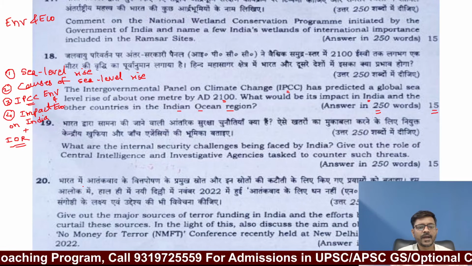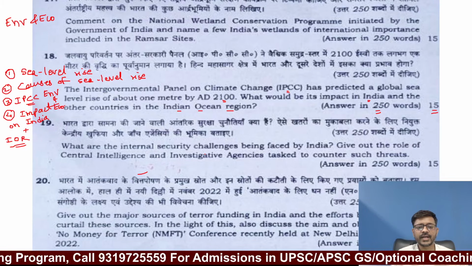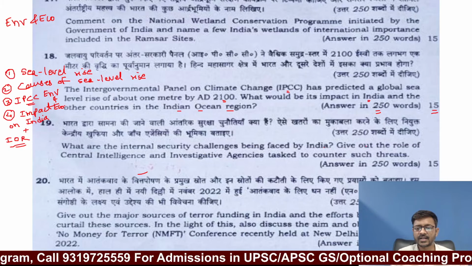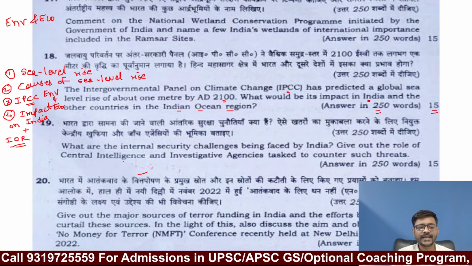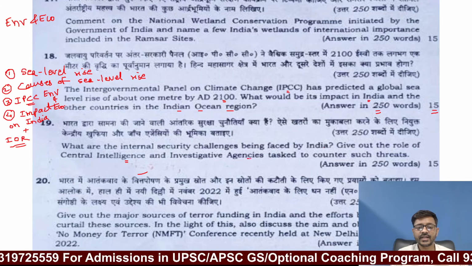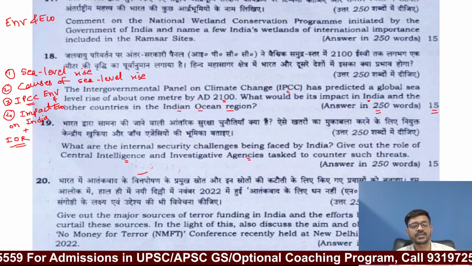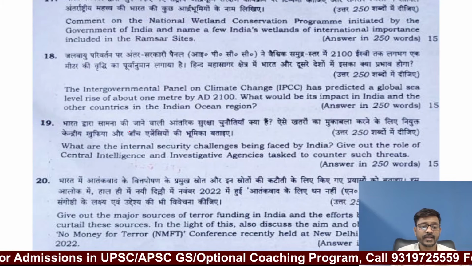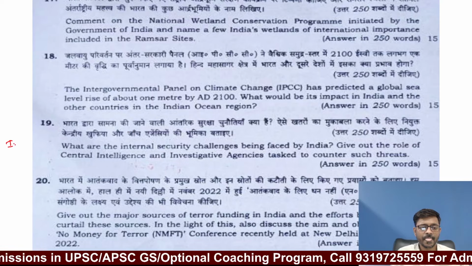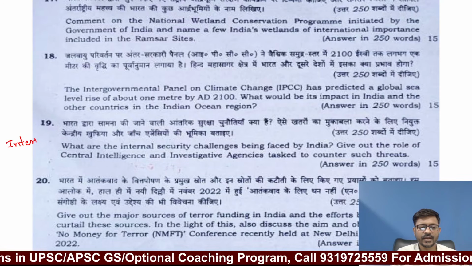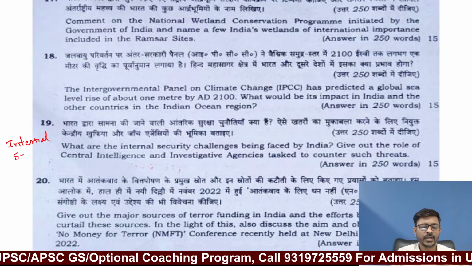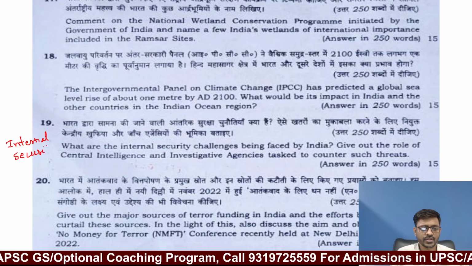Done. Then what are the internal security challenges being faced by India? Give out the role of central intelligence and investigative agencies tasked to counter such threat. Now this question is again from internal security. So this question will be covered by our other faculty who will deal with the internal security questions.